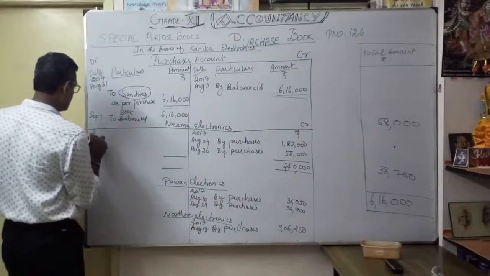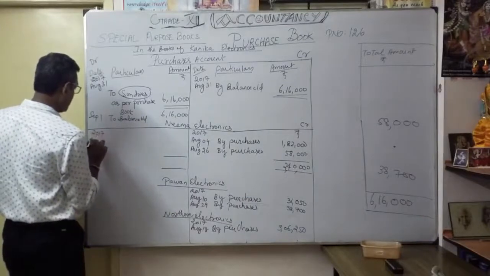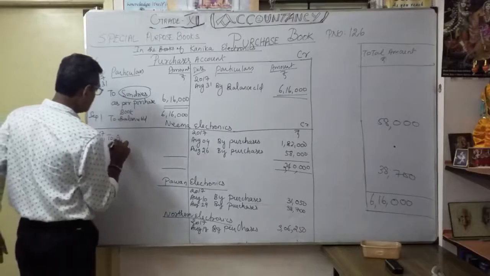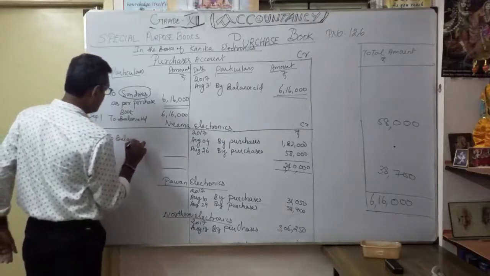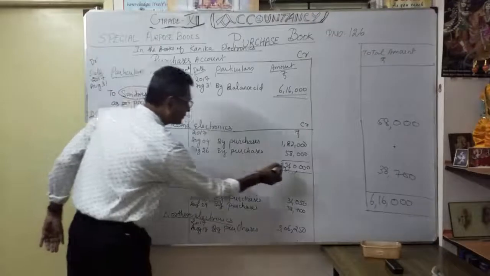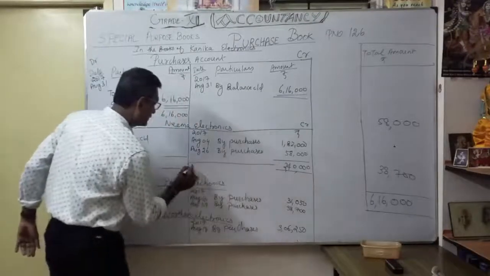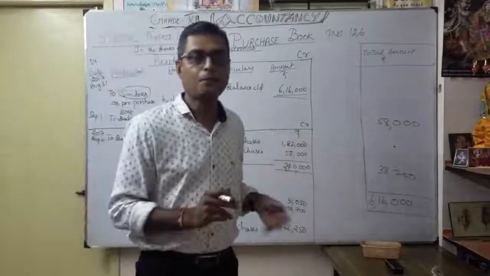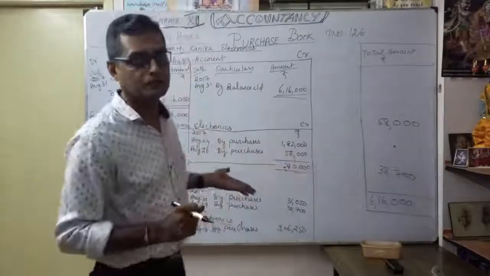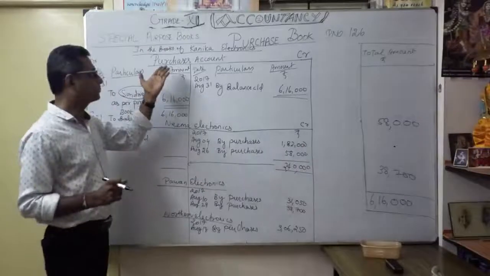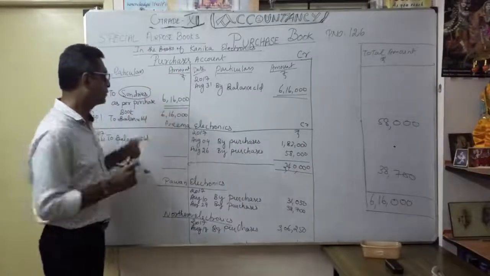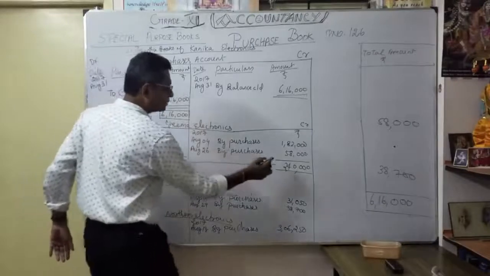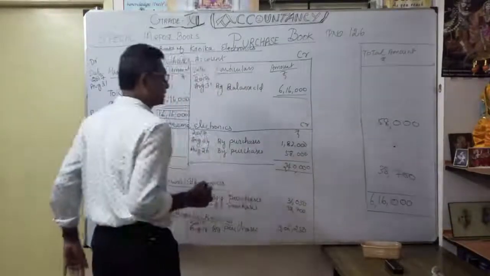So I am going to write here 2017 by August 31, to balance carried on, because I am going to write the same total here. Correct? This side, nothing is here. From the supplier's point of view, it will always show a credit balance. Similarly, purchases will always show a debit balance. You understood this now? Correct? Then what's the total? 2,40,000. Correct?